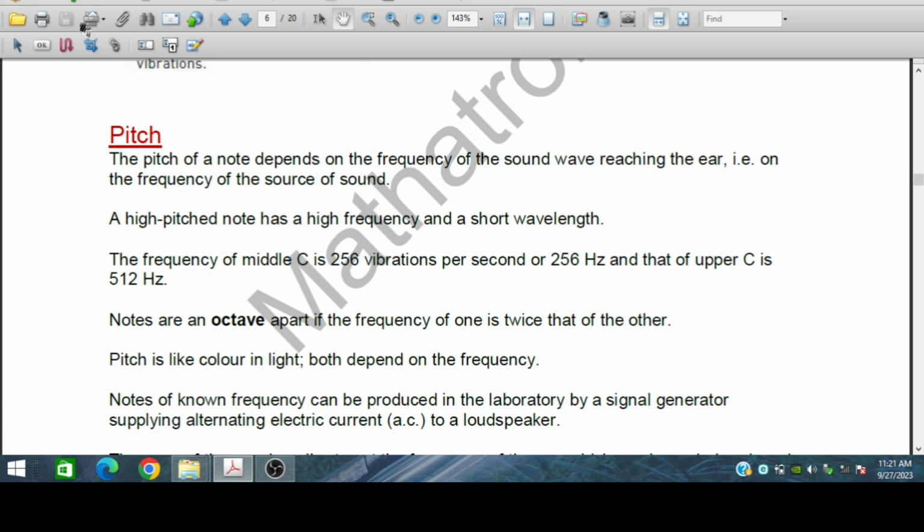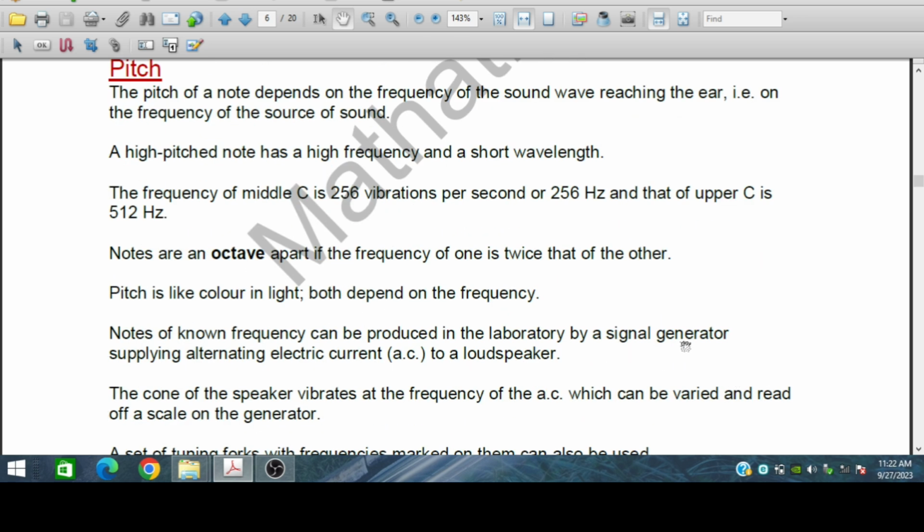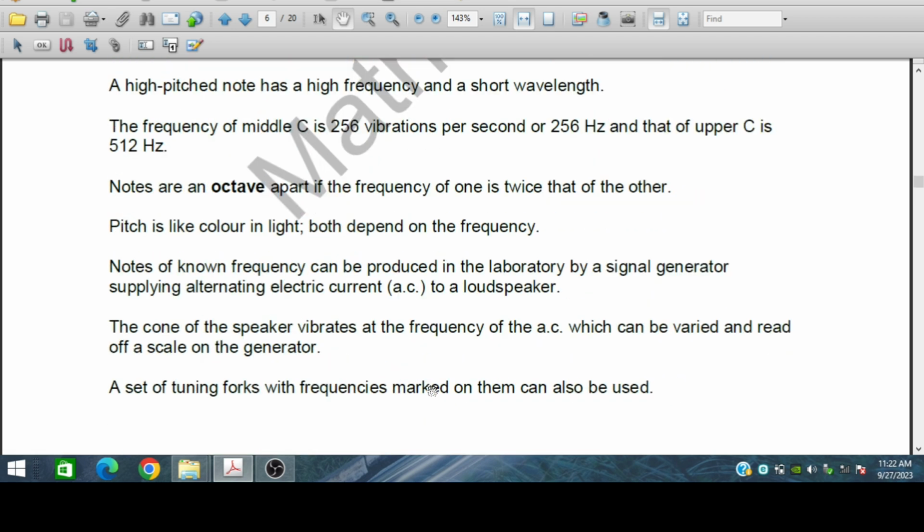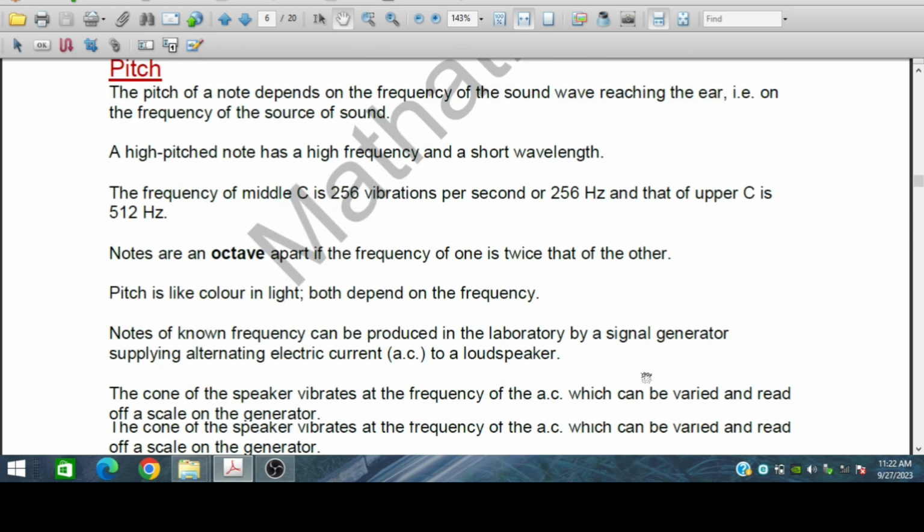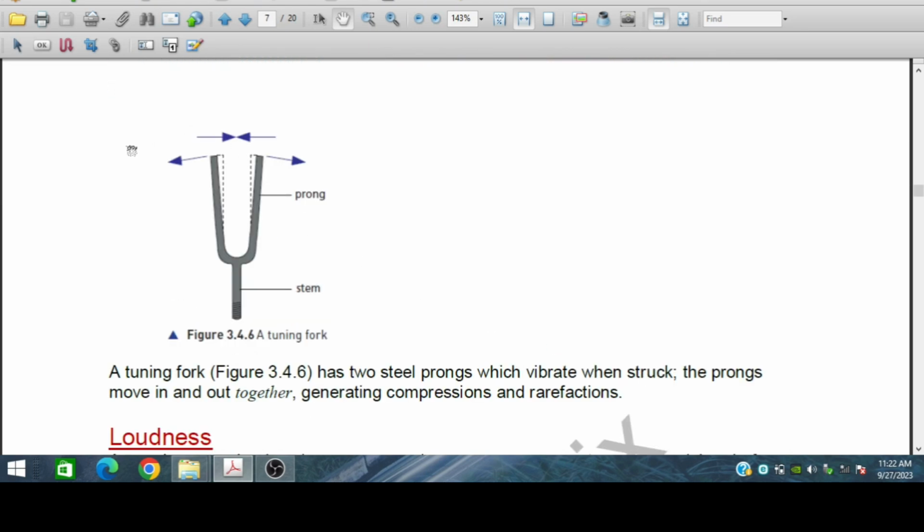Notes of known frequency can be produced in the laboratory by a signal generator supplying alternating electric current to a loudspeaker. The cone of the speaker vibrates at the frequency of the AC, which can be varied and read off a scale on the generator. A set of tuning forks with frequencies marked on them can also be used. This tuning fork generates a single type of frequency.